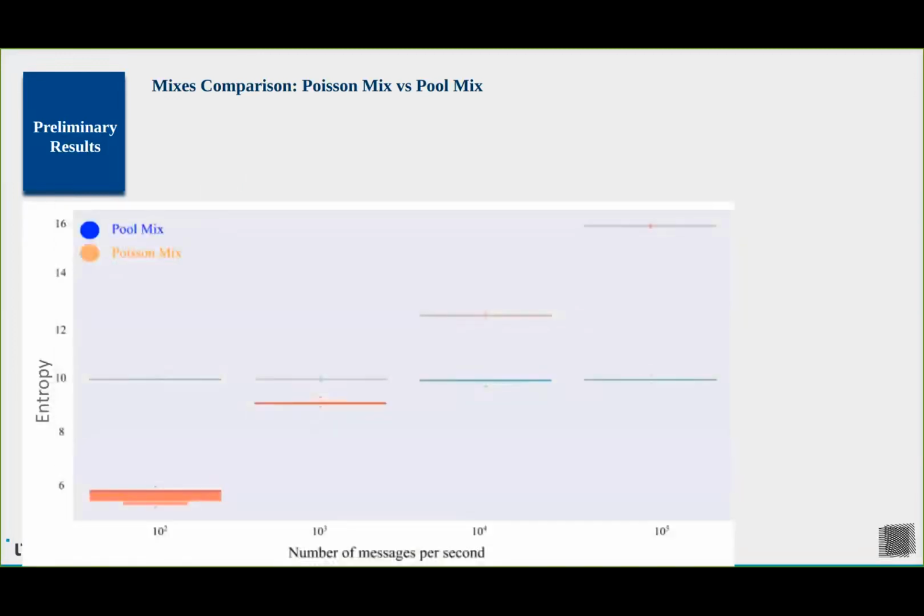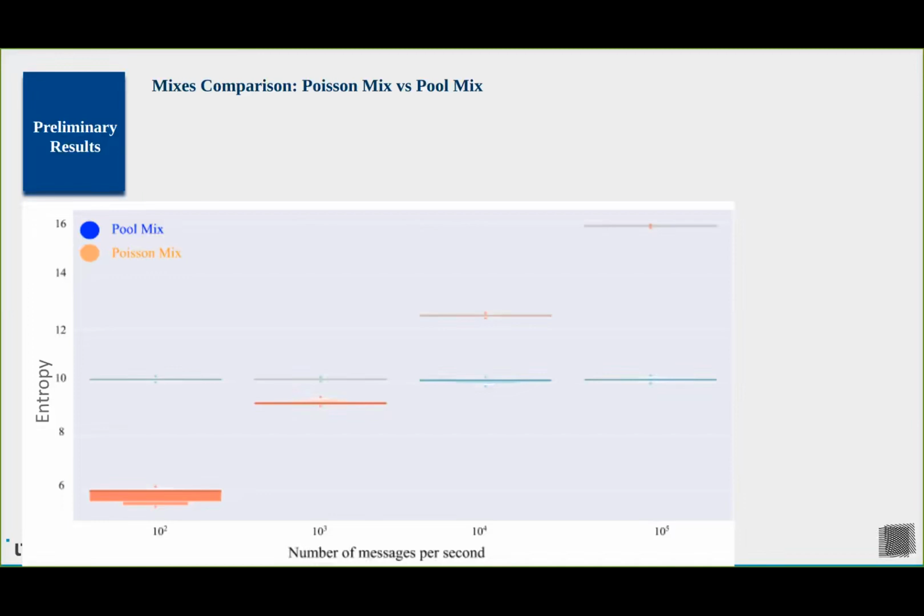If you like graphs and slides, then I'll have your back. I'm going to be showing a lot of graphs. And here we have a comparison between pool mix and Poisson mix. You can think like you're designing a mixnet-based system and you have everything figured out, but you're still confused between which type of mix you want to use. Should it be pool mix or Poisson mix? Well, here, for example, we have an entropy-based anonymity according to number of messages.